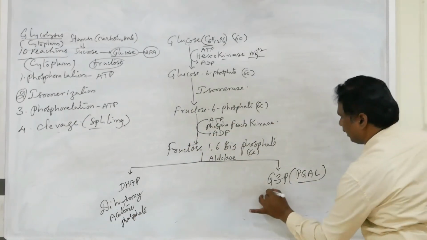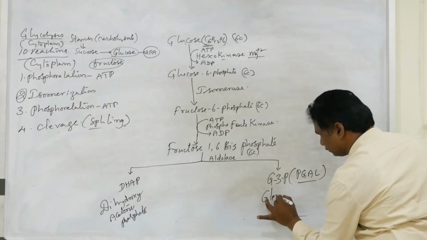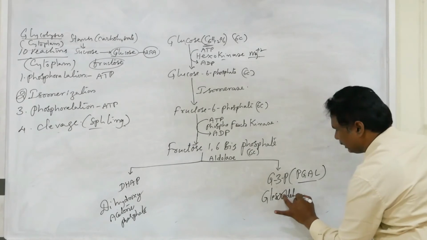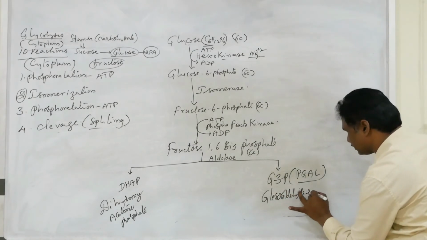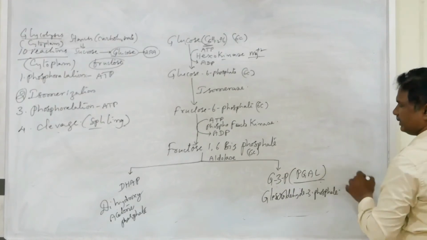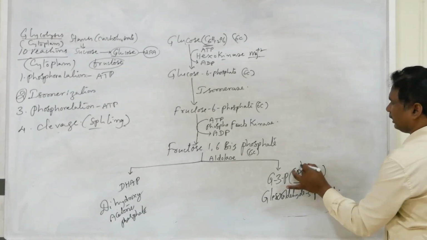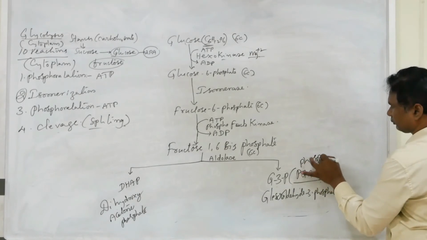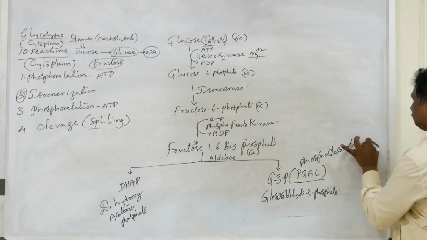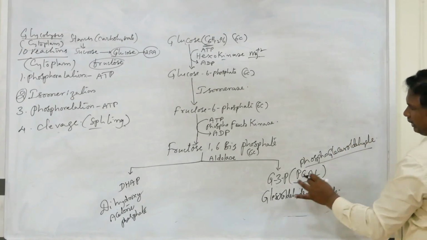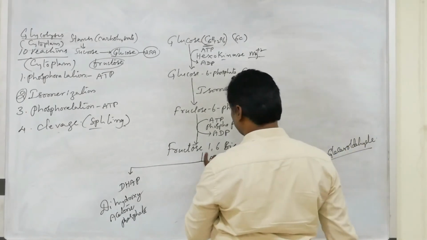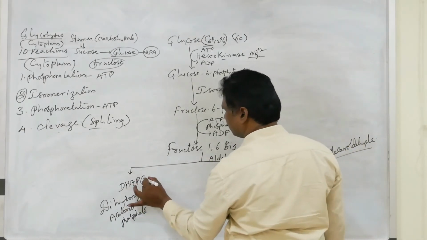G3P means glyceraldehyde 3-phosphate, and in some books it is also called phosphoglyceraldehyde. DHAP is also a 3-carbon containing compound, and this one is also 3-carbon.